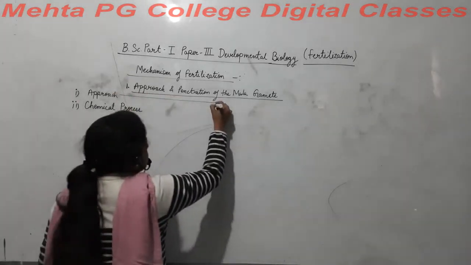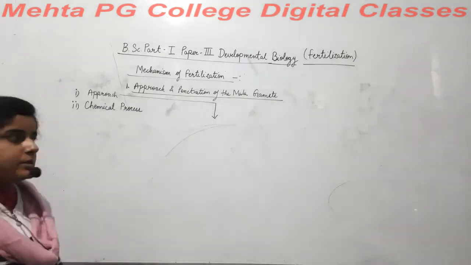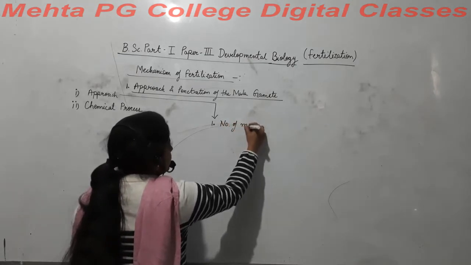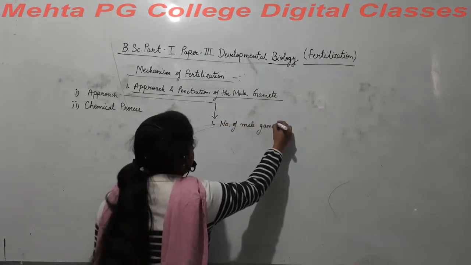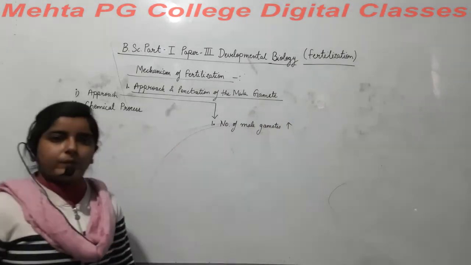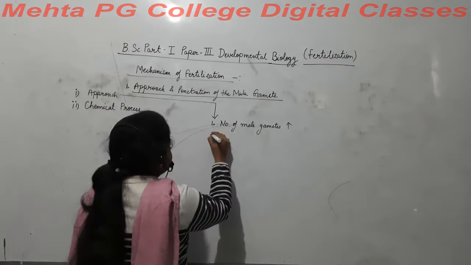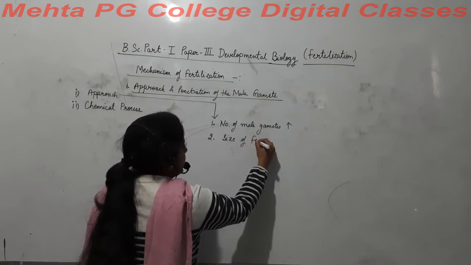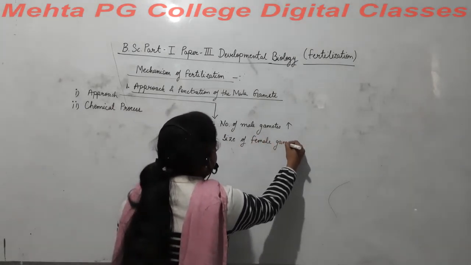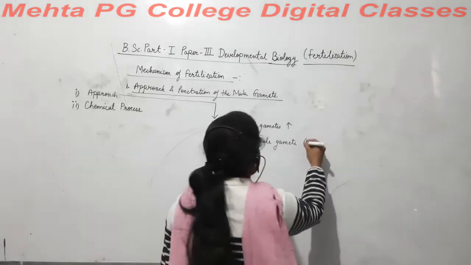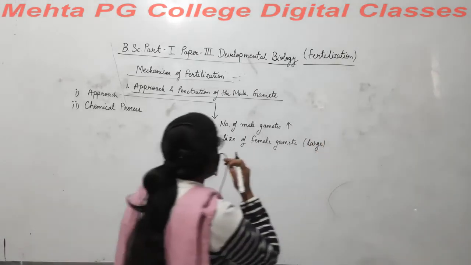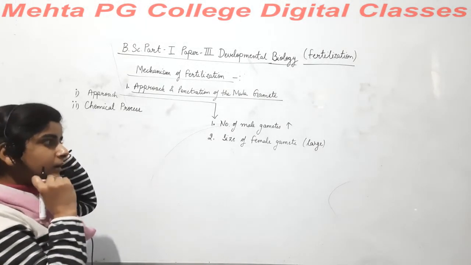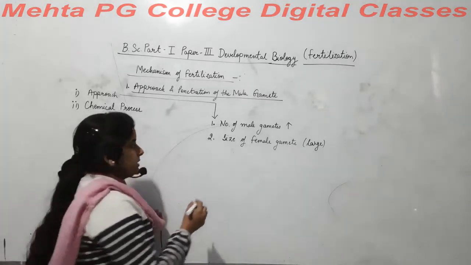There are certain conditions for this, right? Like first, the number of male gametes should be more, very many. Second, the size of the female gamete should be large, right? Size should be large. Why should the size be large? We will discuss this.